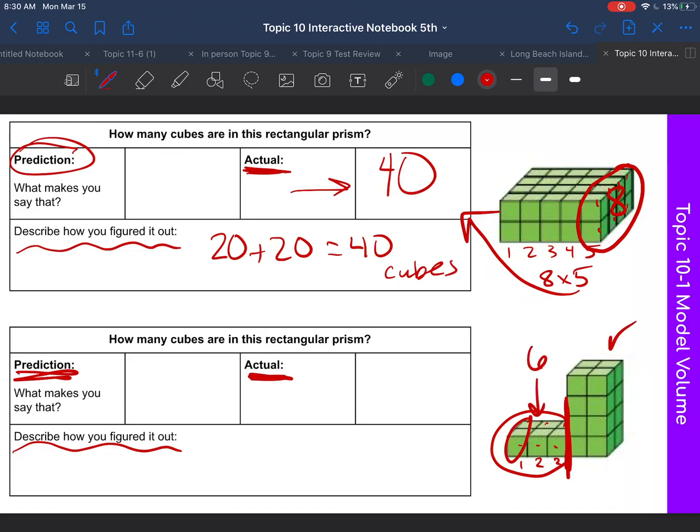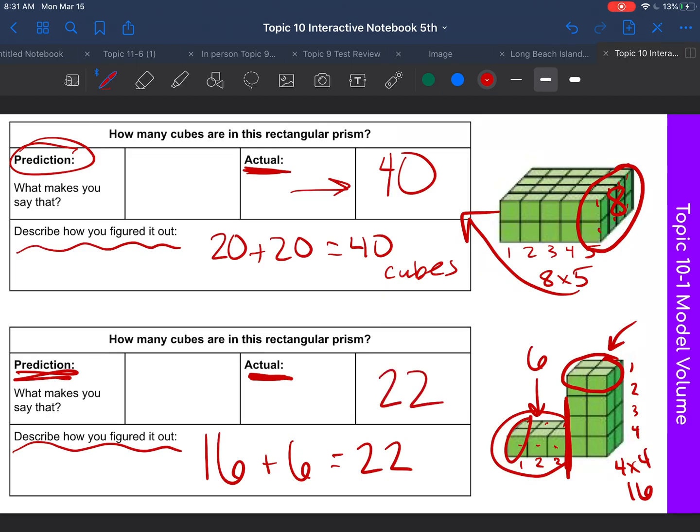And then in this figure, or rectangular prism over here, there's 4 in a layer times 1, 2, 3, 4 layers. So 4 times 4 is 16. And then what I can do with 16 and 6, I can add them together. So I would get 22. Okay, so the actual amount of cubes is 22.